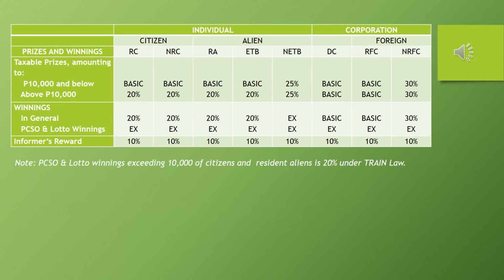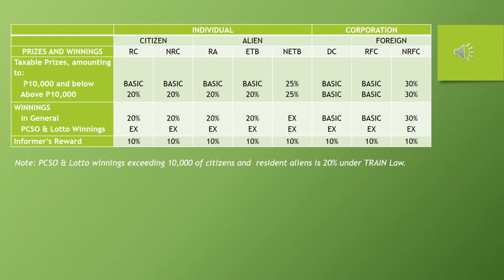We'll proceed with the prizes and winnings. Okay, so if the taxable prizes amount to 10,000 and below, okay, and above 10,000. Now, under the old NIRC, itong nasa summary rates na nasa taas, okay, kapag 10,000 and below, this is subject to basic tax, except for non-resident alien not engaged in trade and business, which is subject to 25%.